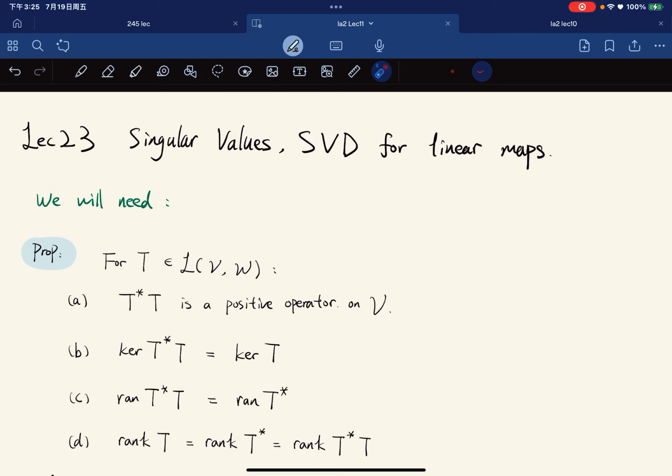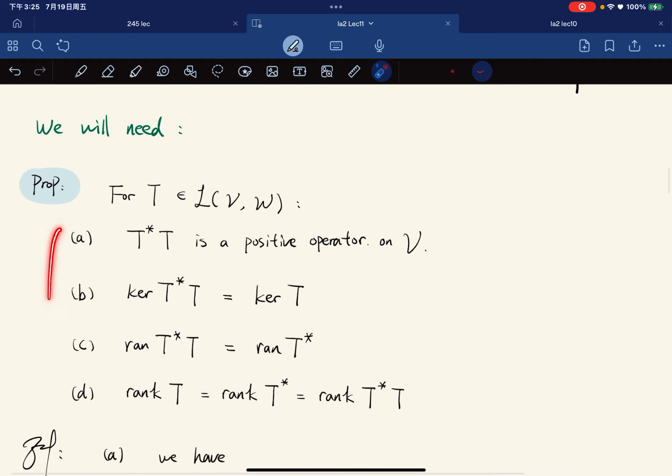Okay, so this is the 23rd lecture, and the title is the singular values and the SVD, the singular value decomposition for linear maps. Before we start our lecture, we will need the following four results.